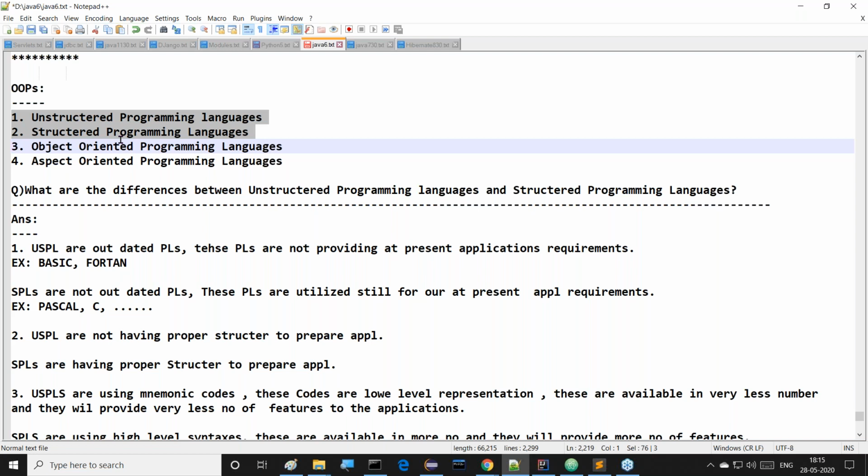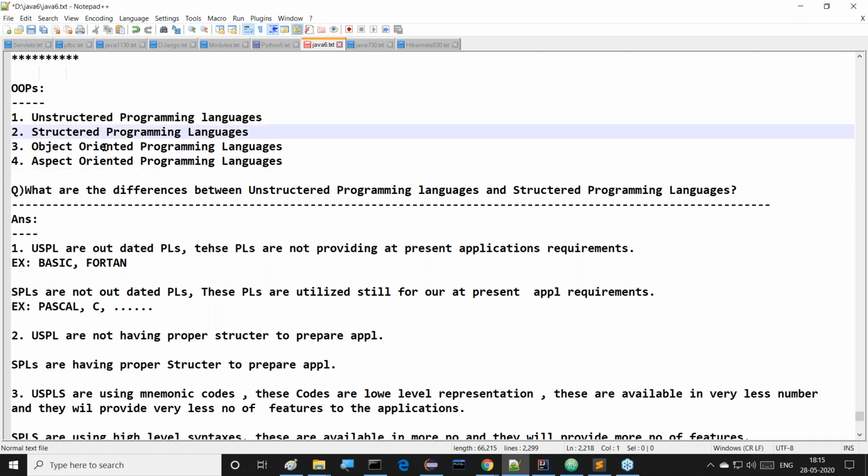The next question is: what are the differences between structured programming languages and object-oriented programming languages? Another question is: what are the differences between object-oriented programming languages and aspect-oriented programming languages?